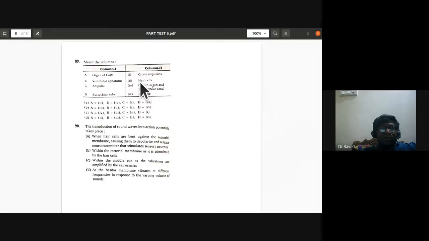So A is 2, B is 3, C is 1, D is fourth: pharynx, eustachian tube. The correct option is D. Organ of Corti, hair cells, vestibular apparatus, otolith organ and semicircular canals, ampulla, crista ampullaris, eustachian tube, pharynx. So D is the correct option.